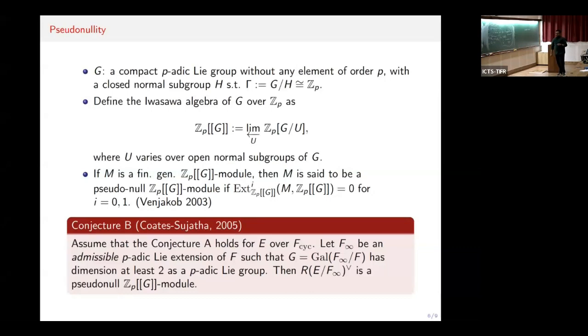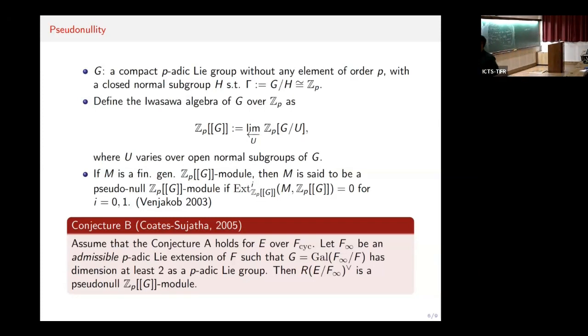So what's the other conjecture about the structure of finite Selmer groups over this extension? It is the following. Suppose that F is a number field. Assume that conjecture A holds for E over F_cyc. Let F_∞ be an admissible p-adic Lie extension of F. By admissibility, I mean there are three conditions that I want F_∞ to satisfy.